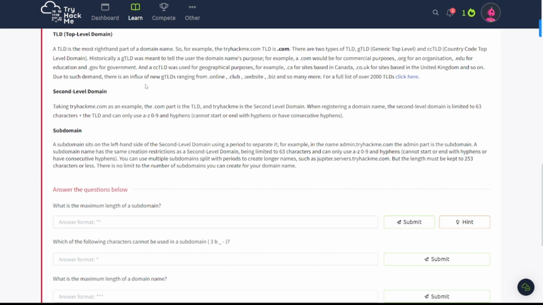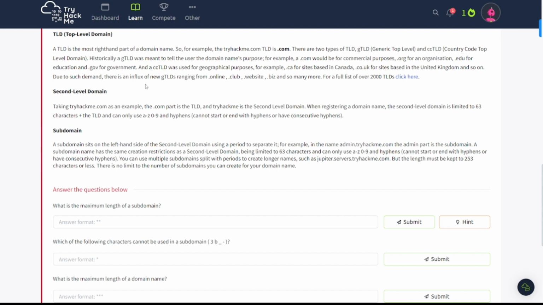Subdomains. A subdomain sits on the left side of the second level domain using a period to separate it. For example, in the name admin.tryhackme.com, the admin part is a subdomain. A subdomain name has the same creation restrictions as a second level domain, being limited to 63 characters and can only use A to Z, 0 to 9, and hyphens. Cannot start or end with hyphens or have consecutive hyphens.